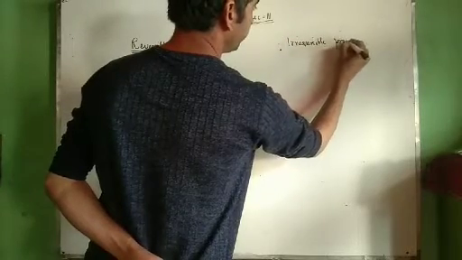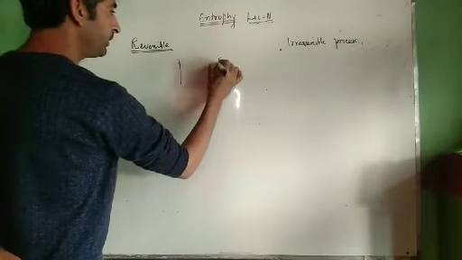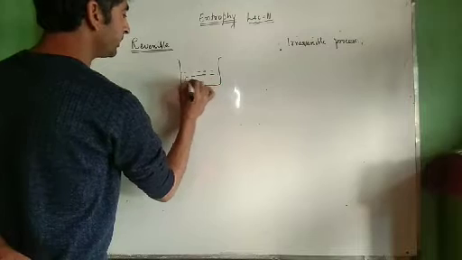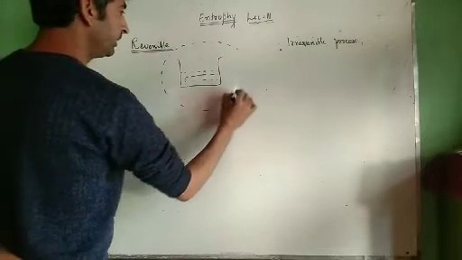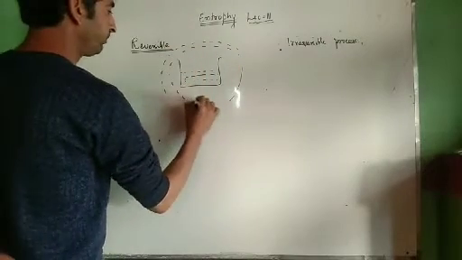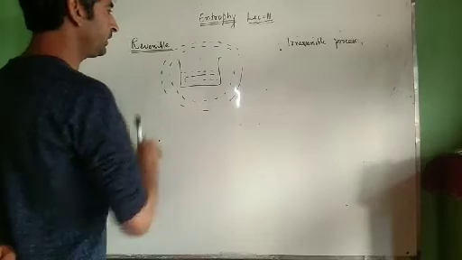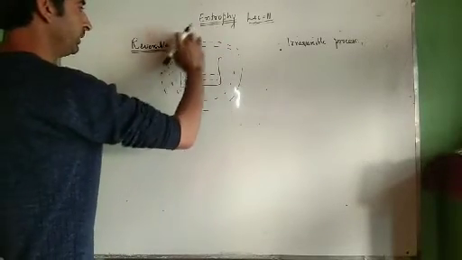Irreversible process. Now what is our process in thermodynamics? In thermodynamics our process consists of two parts, system and surroundings. This is the system and this is the surroundings outside it. Now see, the system will have its own entropy and the surroundings will have their own entropy. This is the whole universe for us.